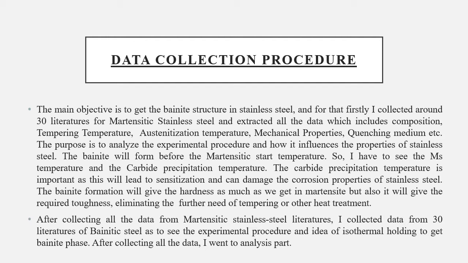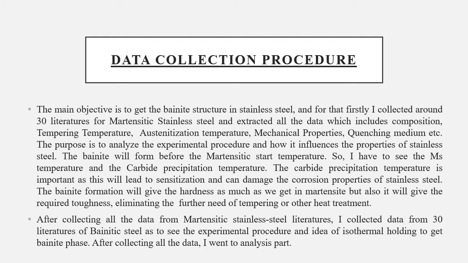If we can understand how bainite forms in steel, and why it is not forming in stainless steel and what the problem is, then we can decide what to do and what not to do. So we collected a good number of research papers on martensitic stainless steels and bainitic steels, and by combining those papers we got the data set, how the structure-property relation is affected, and what the problem is.